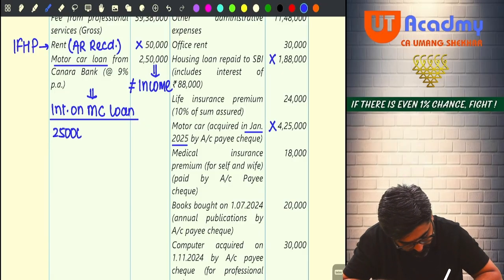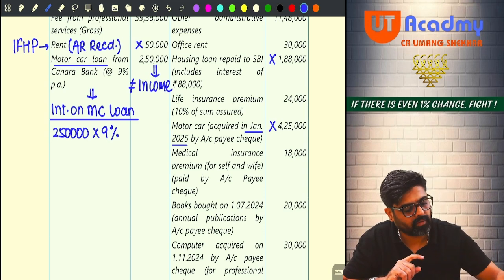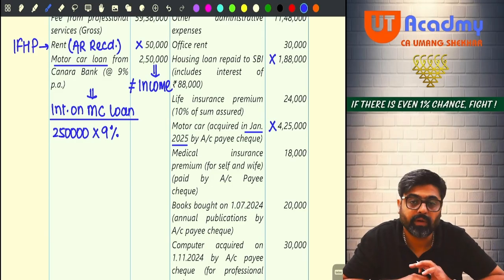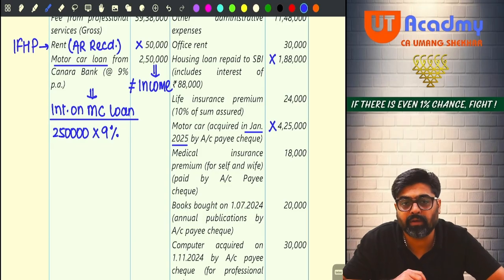2,50,000 is the loan amount. On that 9% interest you are going to give. That 9% is per annum, no? Okay, so 2,50,000 into 9%, you are going to get 22,500. Yes or no? But if you calculate that, the 22,500 will be for